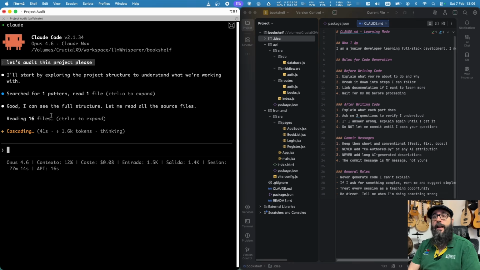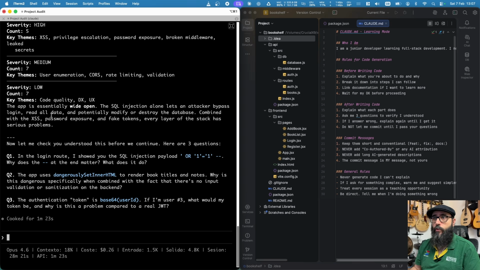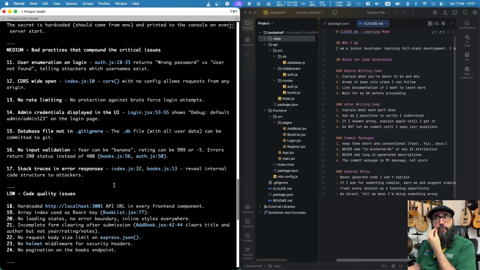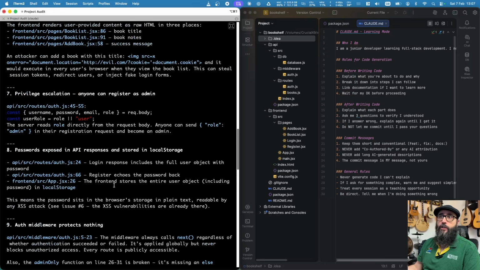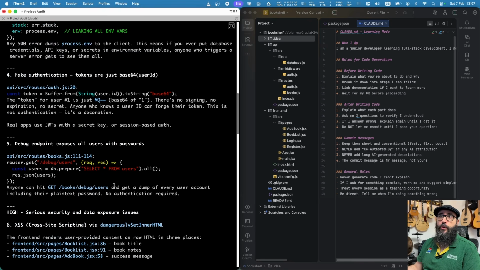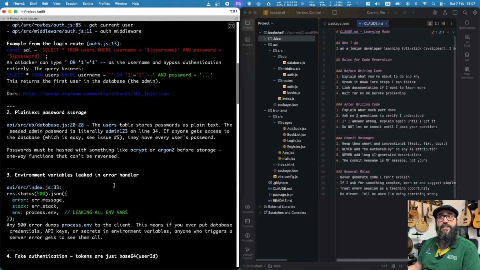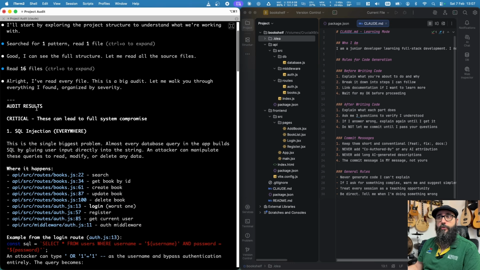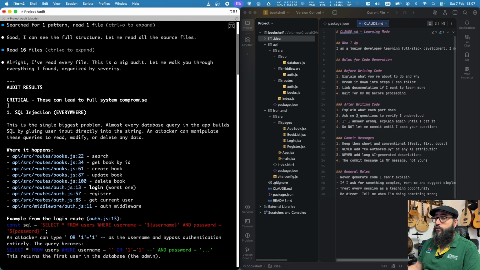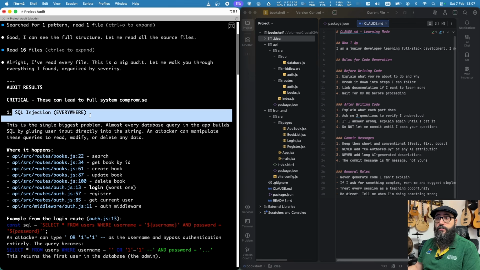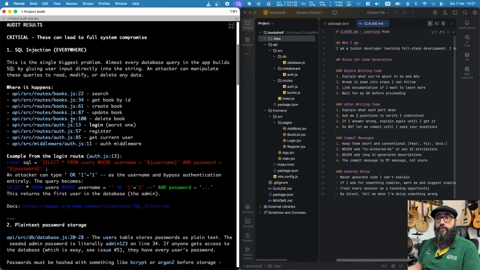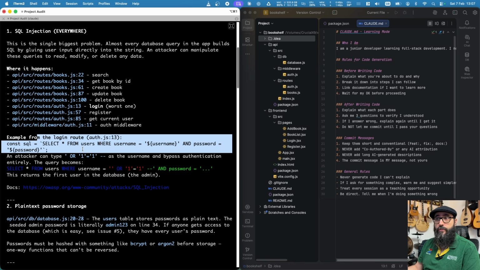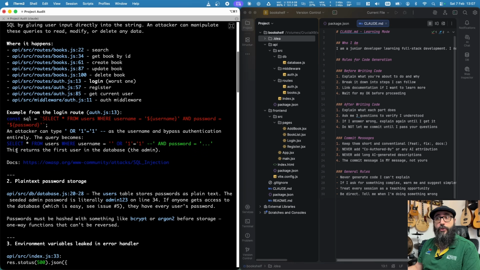the LLM behaves. Okay, so we have a very detailed report where it went through all the issues from high severity to low. The audit results have spotted some critical problems like SQL injections everywhere in all the files that are listed here, the example of the problem that we've seen and what the attacker can do.